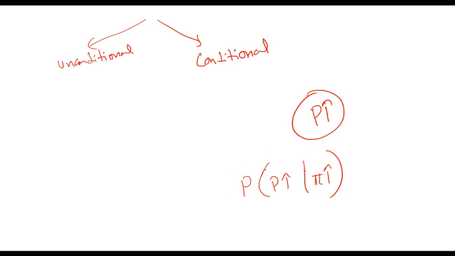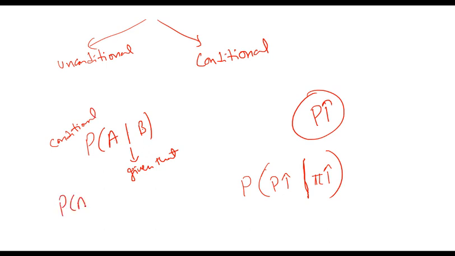And for conditional probability, this is the sign that we use. If I say probability of A straight line B, this would mean A given that B has happened. So read this sign as 'given that'. This is known as conditional probability. And if I just ask you for the probability of A happening, then that is unconditional probability. So remember the difference between these two.